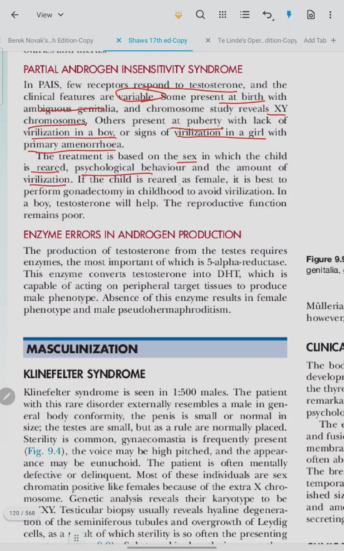If the child is reared as female, it is best to perform gonadectomy in childhood to avoid virilization. In a boy, testosterone will help, but the reproductive function remains poor.